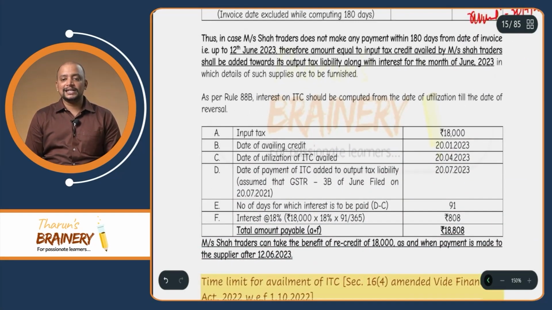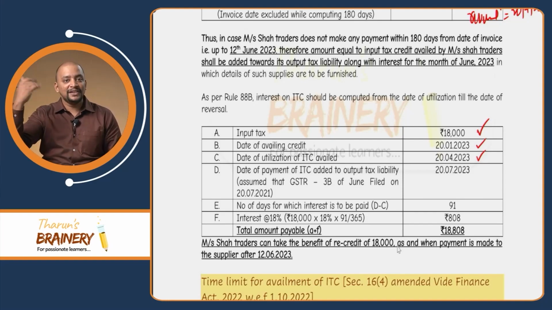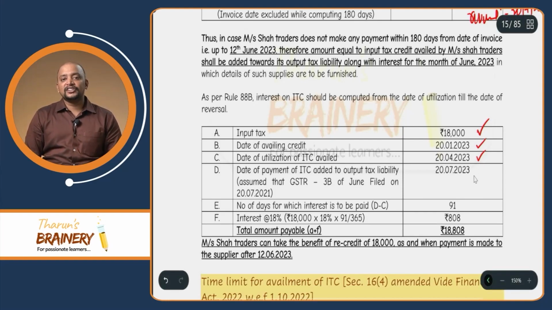First, ITC that is availed, 18,000, date of availment of ITC and date of utilization of ITC. Now that is also what we need to get. Okay, so what is taken as the date of utilization of ITC? The date when we file 3B for the month for which the balance in ITC falls below the limit of availed ITC. So then what is the date of payment?